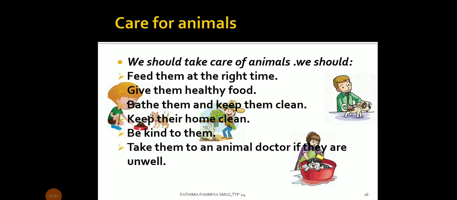Care for animals. We should take care of animals. We should feed them at the right time, give them healthy food, bathe them, and keep them clean. Keep their home clean. Be kind to them. Take them to an animal doctor if they are unwell.